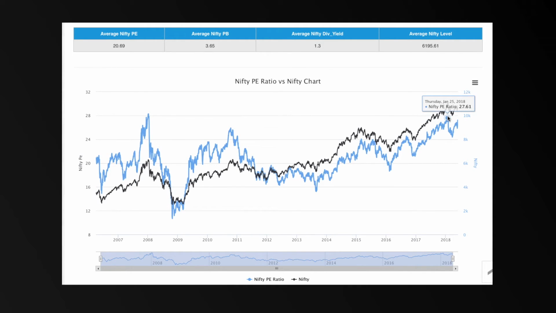It collapsed from 11,100 all the way down to roughly 10,100. So 1,000 points fall. And as per the 1st of June 2018, which was the previous Saturday, the market is trading at a PE of 27 times. So the market is still overvalued as per the PE ratio, but we need to look at the PB ratio also to evaluate a proper valuation of where Nifty is, whether it's overvalued, undervalued, or fair valued.